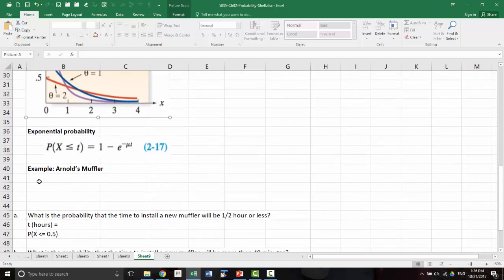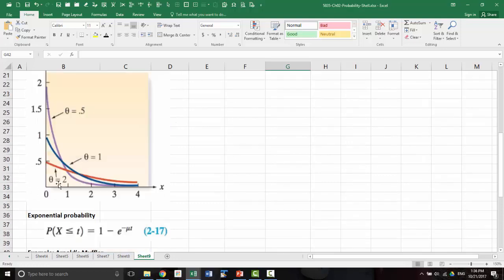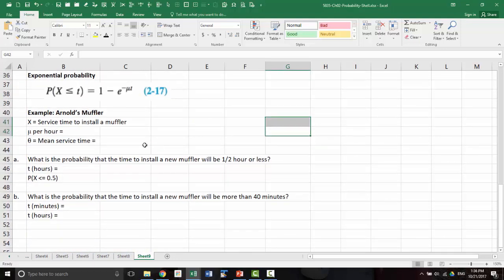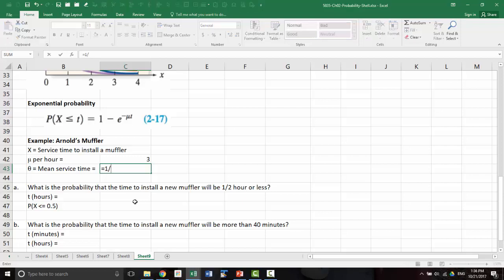Suppose we have a muffler shop, and the service time to install a muffler follows exponential distribution. And mu is per hour, how many? So if you're given mu, then we can find theta. If you're given theta, then from theta you can find mu. So the mean is given as 3 mufflers per hour. This is a problem from the textbook. So then 1 over mu will be equal to theta, so that's your mean service time.